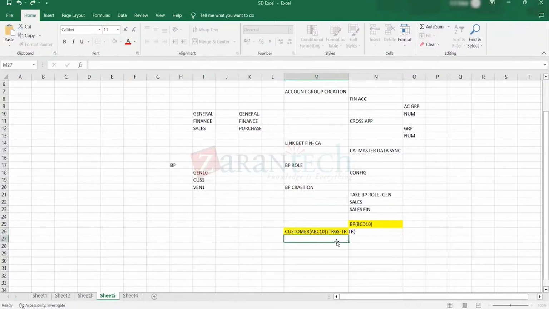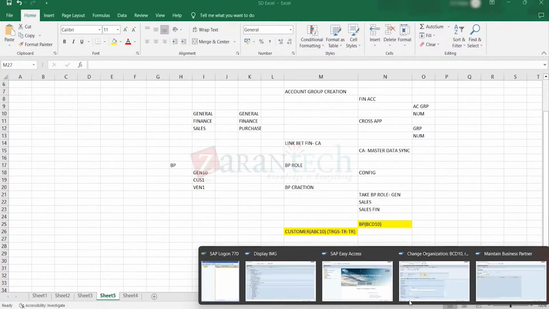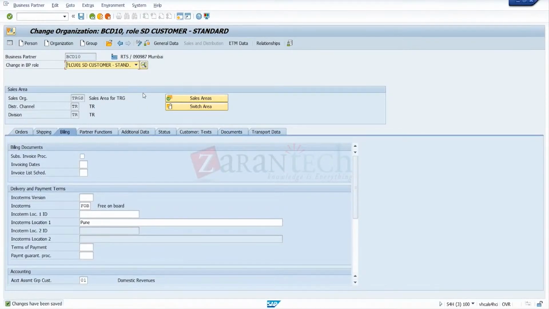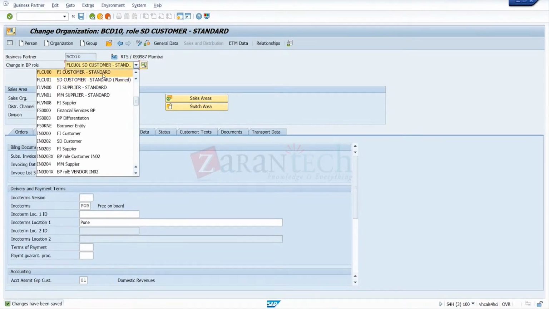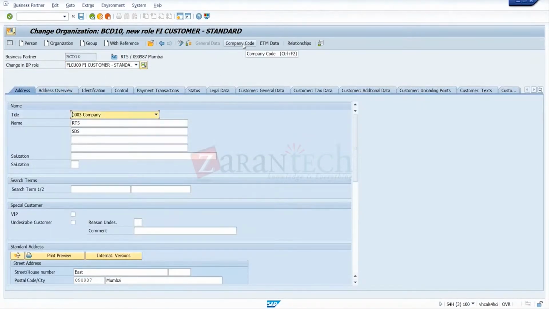Okay. Now we have created a BP. Now we have created a customer with the sales area also. So now for this customer, you need to extend the company code, right? In which company code is this customer available? What is the next step? So change the role to finance role, FI customer standard. Finance. We will get the company code tab here. So give the company code.